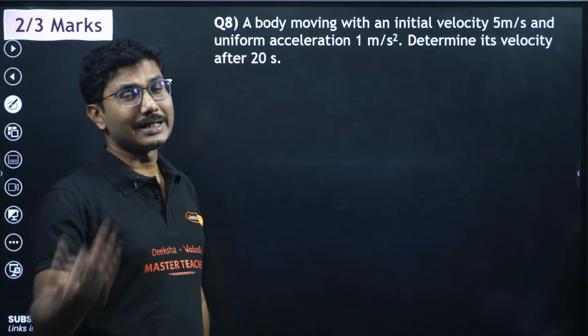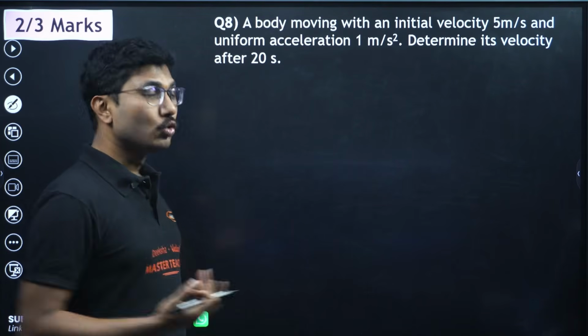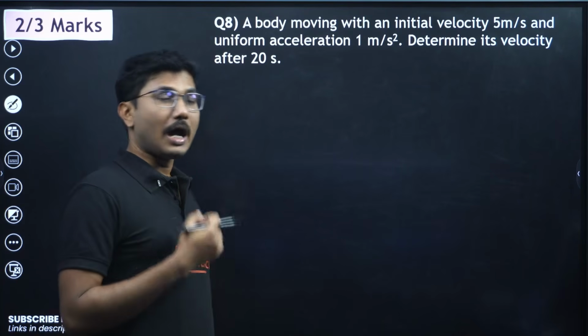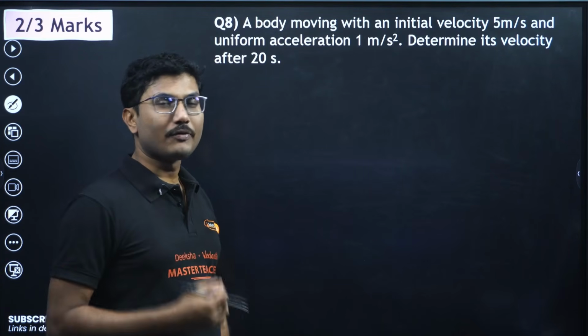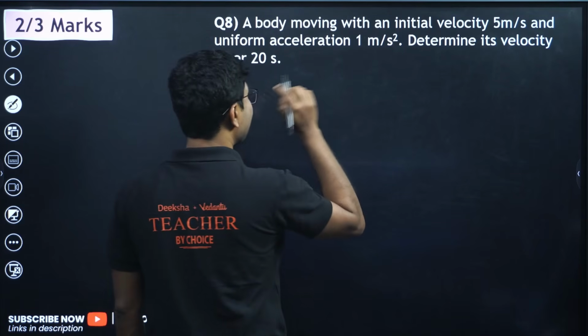You might feel that it's a numerical, very difficult. Actually, this is an easy numerical. 2-3 marker numericals are very easy and scoring, even if you are not writing too much. If you know the formula, if you know the equation, you can solve it. So the equation is very, very simple.